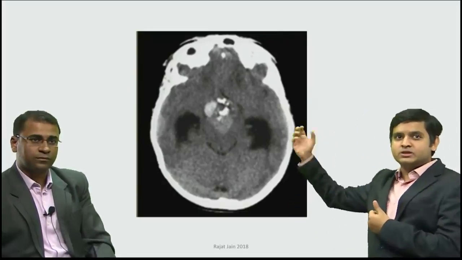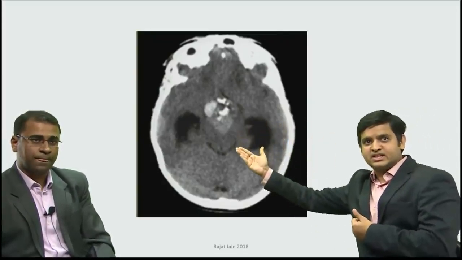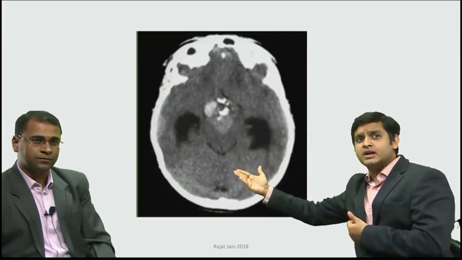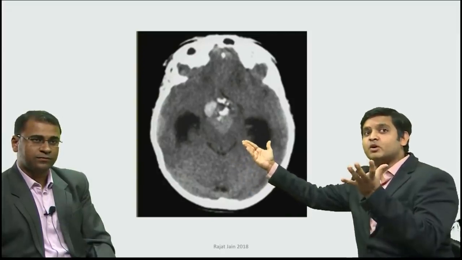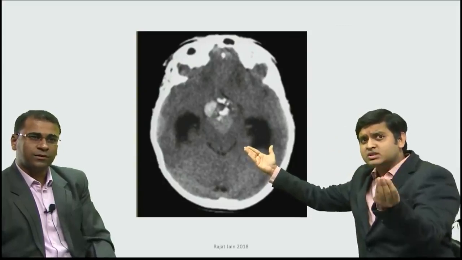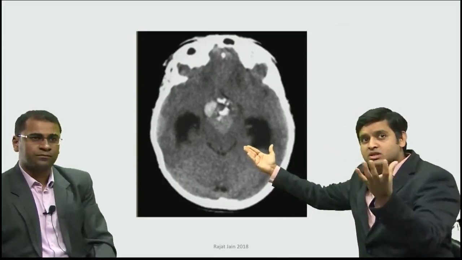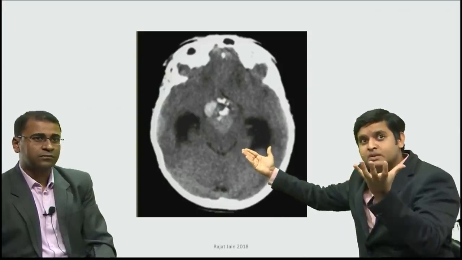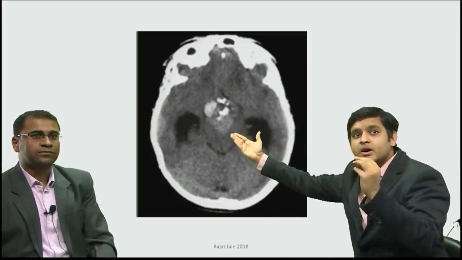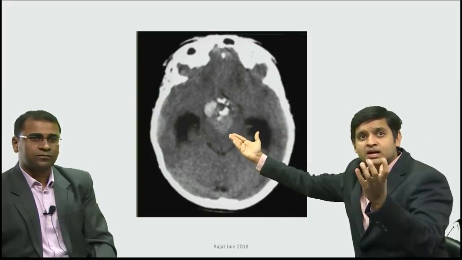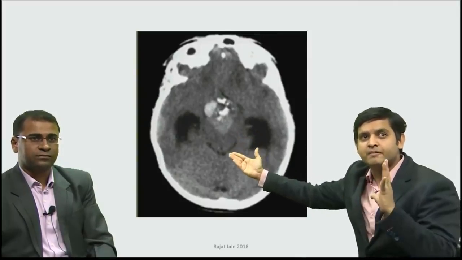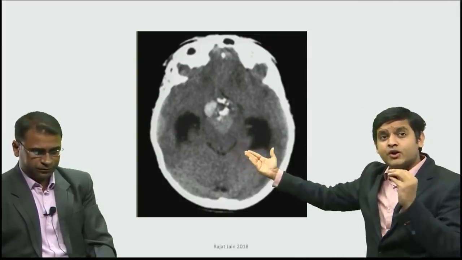But if you look carefully at this particular tumor, you can see that this is the brainstem. Posterior to the brainstem will be the cerebellum, anterior to the brainstem will be the prepontine cistern, and if you go further, anterior to the prepontine cistern, it will be the sella. So this is just above the sella. If you see a tumor just above the sella, which is a suprasellar tumor, and it has these white areas, which are nothing but calcification, the most common suprasellar tumor showing calcification has to be craniopharyngioma. And it is one of the very frequently asked questions from the radiology part.